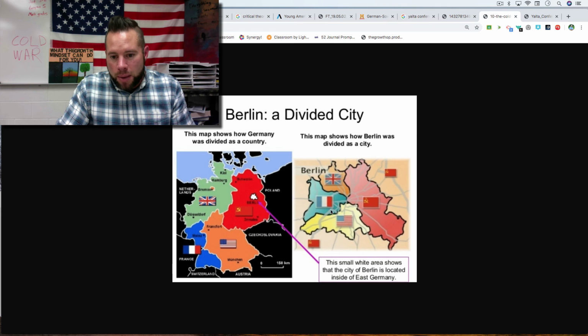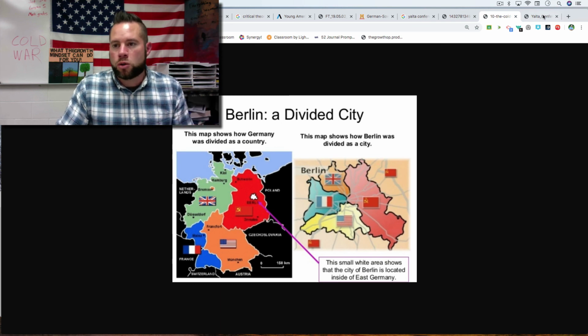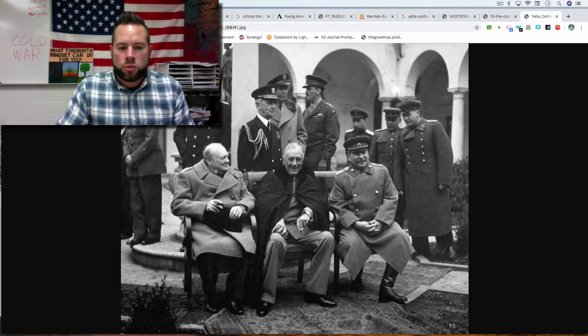So think about it. Democracy, autocracy, command economy, communism, capitalism. And they're surrounded by that. Okay? So that's going to be a big deal that's going to lead to this Cold War. This is a very famous picture. This is Winston Churchill, who was the leader of Great Britain. This is FDR, Franklin Delano Roosevelt, the leader of the United States. This is Joseph Stalin, the leader or dictator of Russia or the Soviet Union.